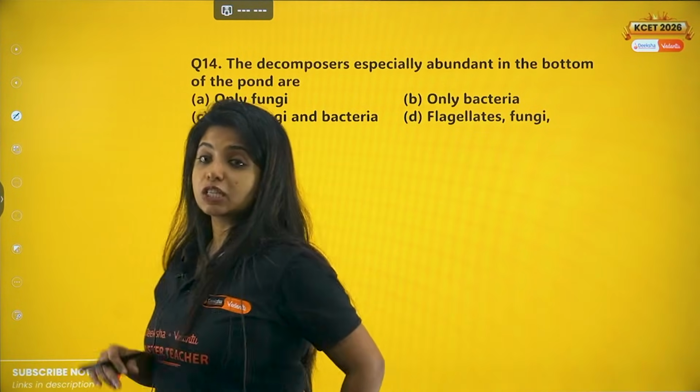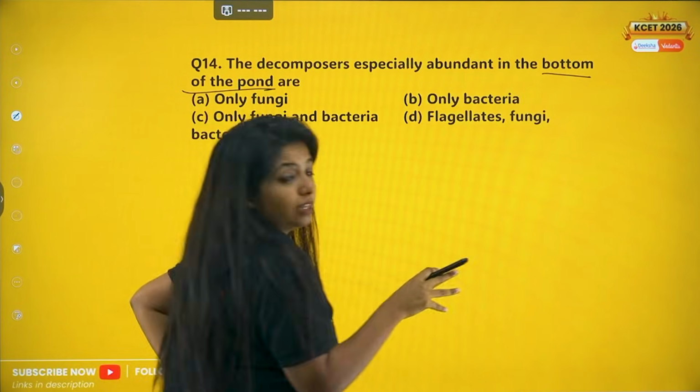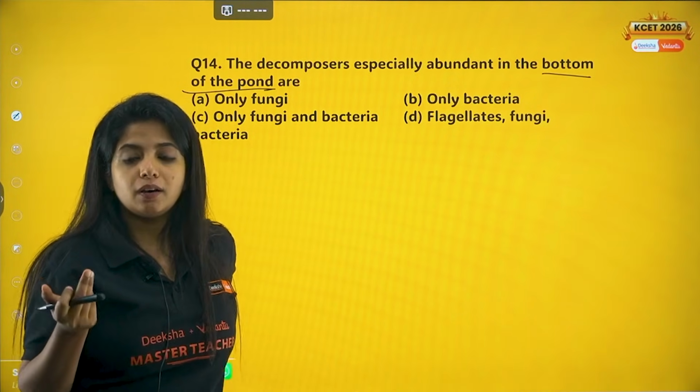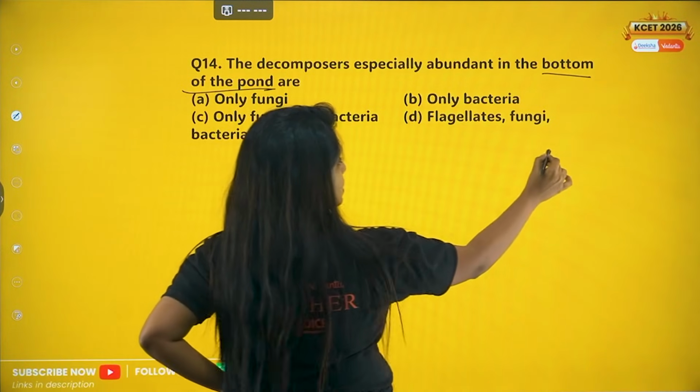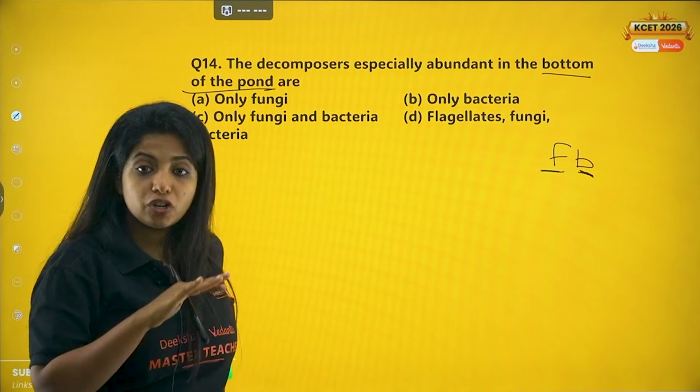Now you are being asked specifically about the bottom of the pond. Again, something literally from within the NCERT. So we know the general decomposers, they are basically FB, Facebook, right? Fungi and bacteria. Fungi and bacteria are the general decomposers.